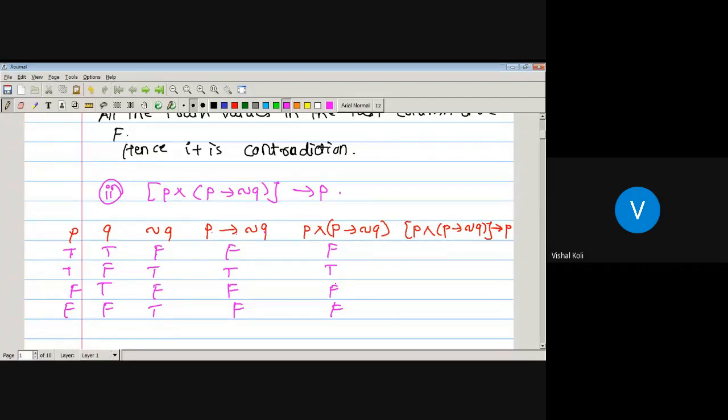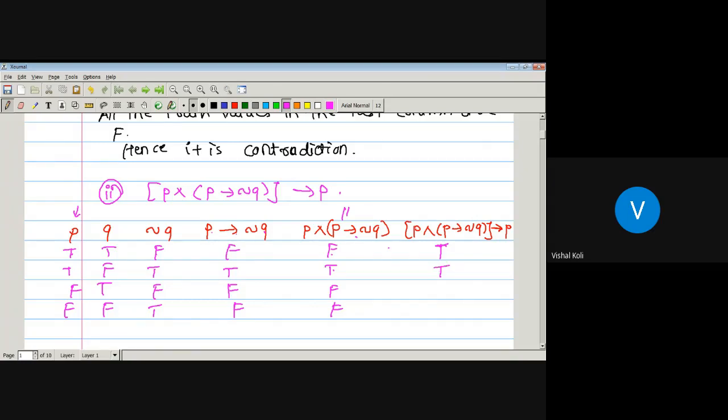Okay, now the last one, this one conditional P. This one will be false whenever this column is true and the entry in this column is false, then only it is false, otherwise it is always true. So here false, here true, it must be false, it must be true. This true, again true.